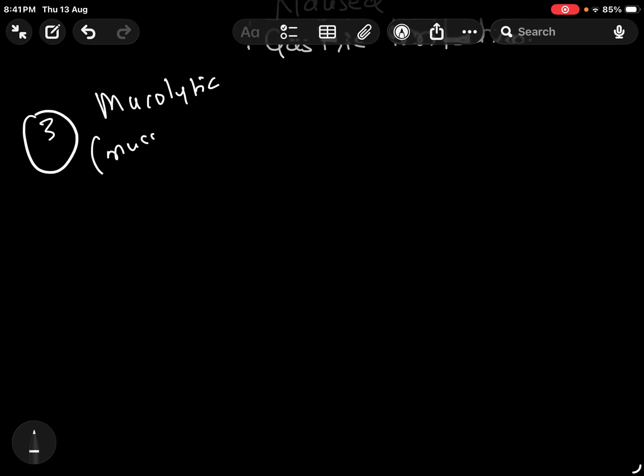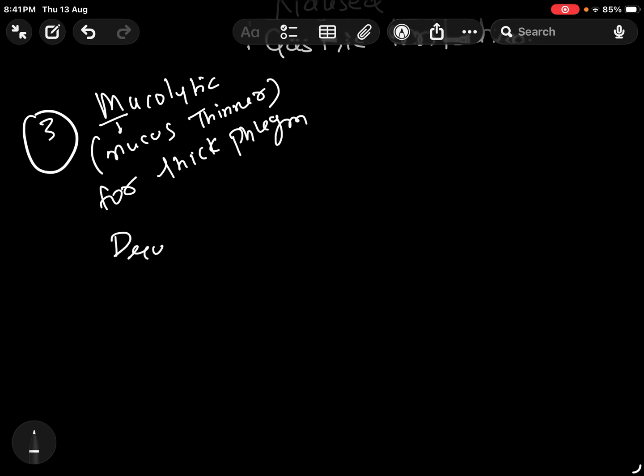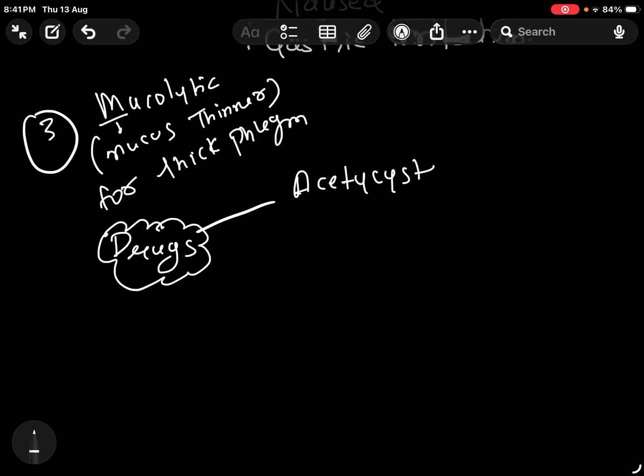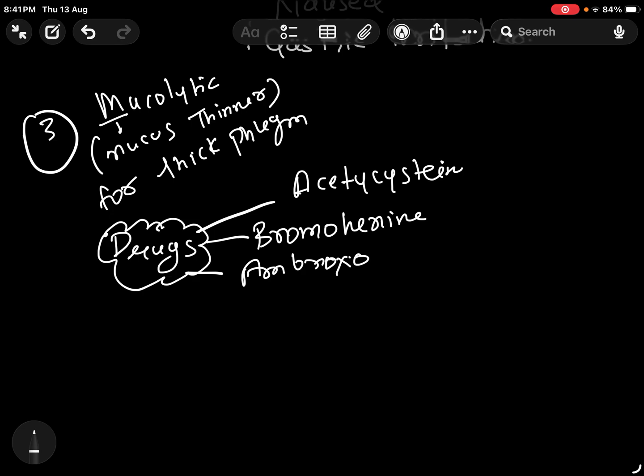Okay, now if we talk about the third class, that is your mucolytic. Mucolytic is basically known as a mucus thinner. M for mucolytic, M for mucus thinner. We give it for thick phlegm. What are the drugs under this? Under this are acetylcysteine, bromhexine, most commonly ambroxol, and carbocysteine. These are the drugs.